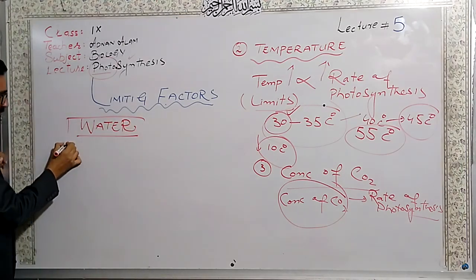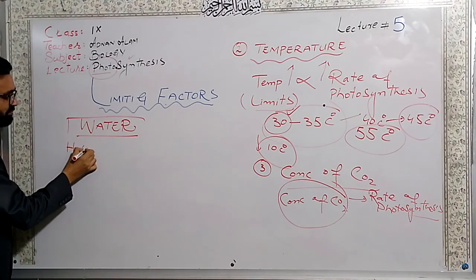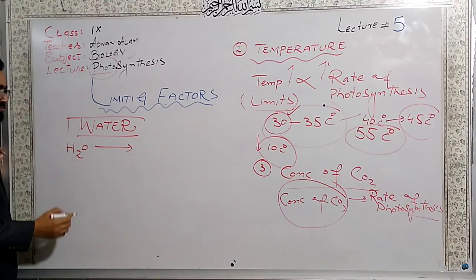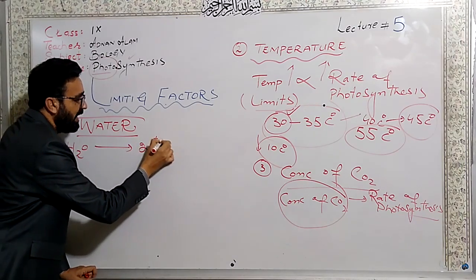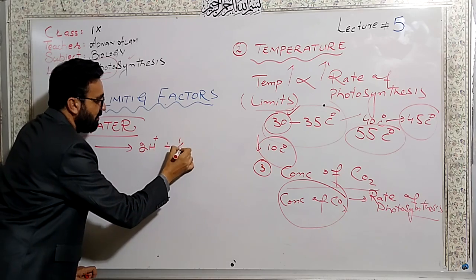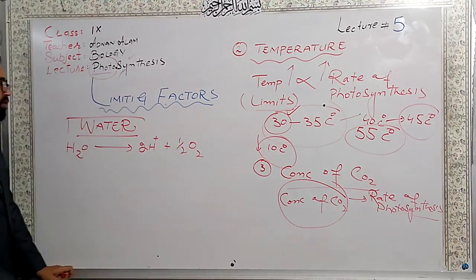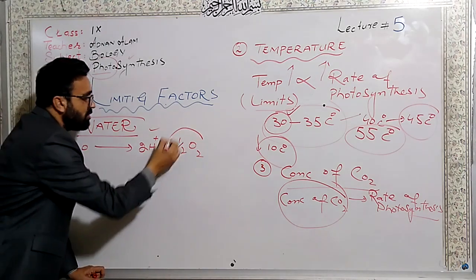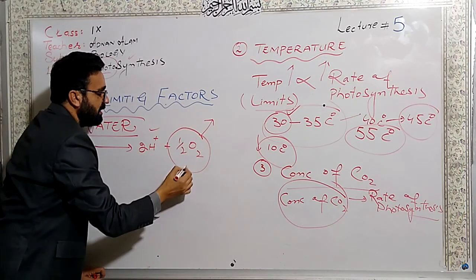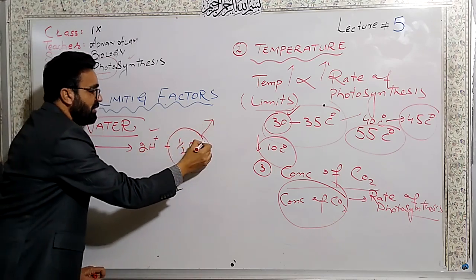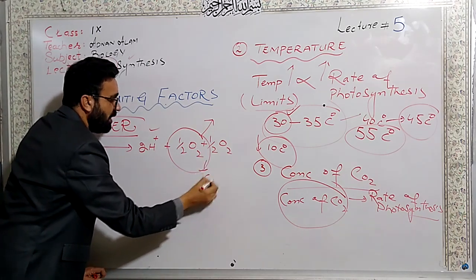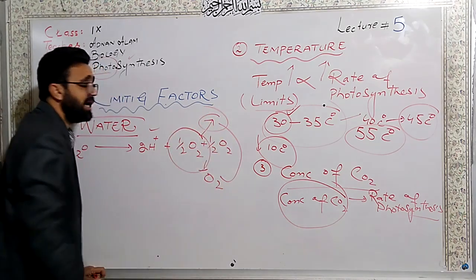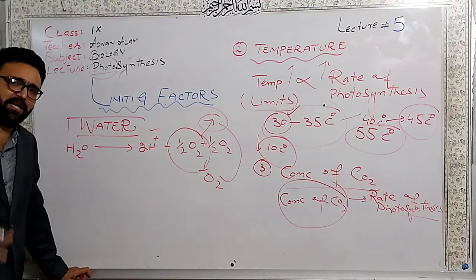Dear students, water plays its vital role, because in photolysis it is split into oxygen and hydrogen. This oxygen combines with another half O2 to form O2, and this is the oxygen which is added by photosynthesis in the atmosphere.